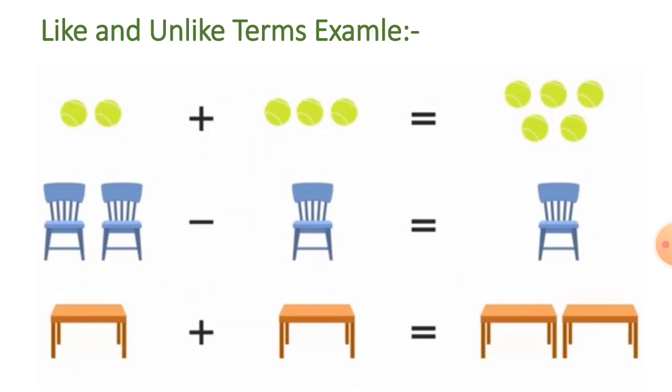So what we observe from these two examples is that like terms are going to be added, like 2 plus 3 is equal to 5, and 2 chairs minus 1 chair will be 1 chair, and 1 plus 1 is equal to 2 tables. So like terms are going to be added, unlike terms cannot be added or subtracted with each other.